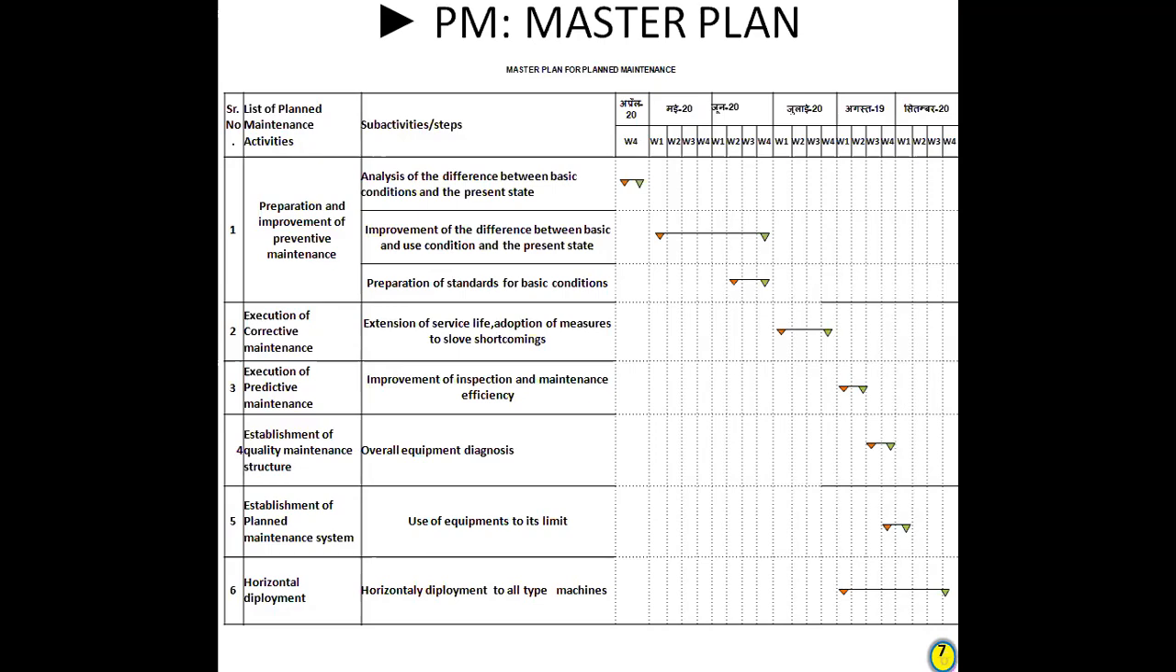And fifth one is establishment of the plant maintenance system. For this, we use equipment to its limit and utilize equipment for its maximum life. And the last one is horizontal deployment. We are doing all seven activities on all the machines. So this is the plan of all seven activities for plant maintenance.